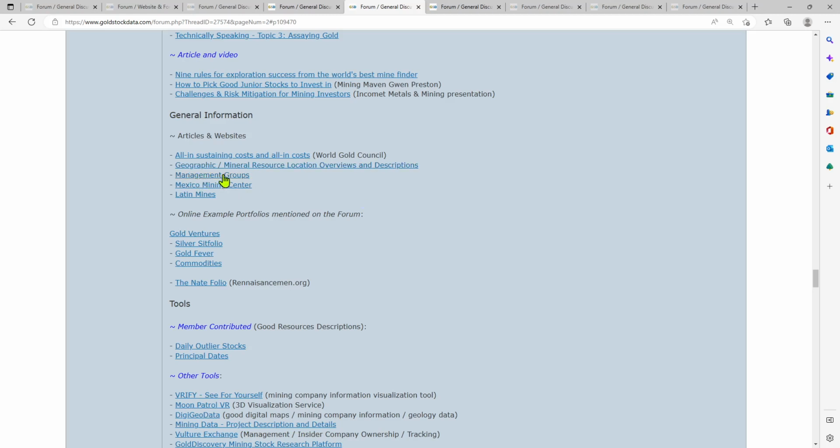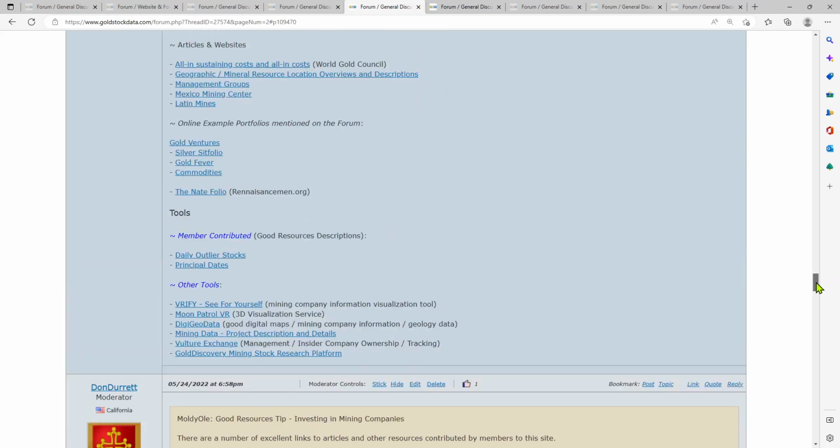Some other sites, management groups, Mexico Mining Center, Latin Mines, that's a very good one. Lots of good articles out here, Latin Mines. Mexico Mining has good maps and articles and news about stuff going on in Mexico. There are some example portfolios. Gold Ventures, he has several. Nate Fisher has the Nate Folio from renaissancemen.org.